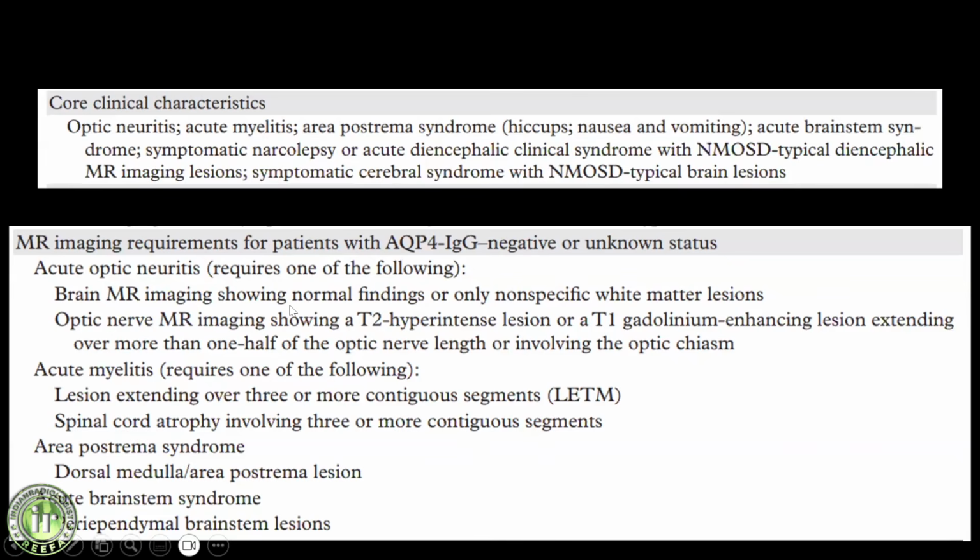Brain MRI may show normal or non-specific findings, but optic nerves will show T2 hyperintense signal, which may enhance after contrast. Acute myelitis may be seen as a presentation, with lesions extending over 3 or more contiguous segments, so long segment involvement of the spinal cord, and spinal cord atrophy may also be seen. There will be involvement of the dorsal medulla, and periependymal brainstem lesions may also be seen in this condition.